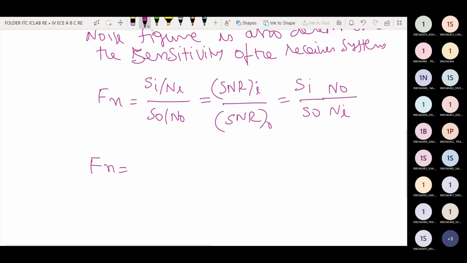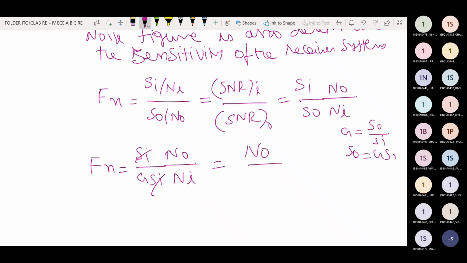Fn equals Si by Ni times N0 by S0. We know that gain is S0 by Si, so S0 is equal to G into Si. S0 is replaced with G into Si. Si cancels, so Fn equals N0 by G into Ni.